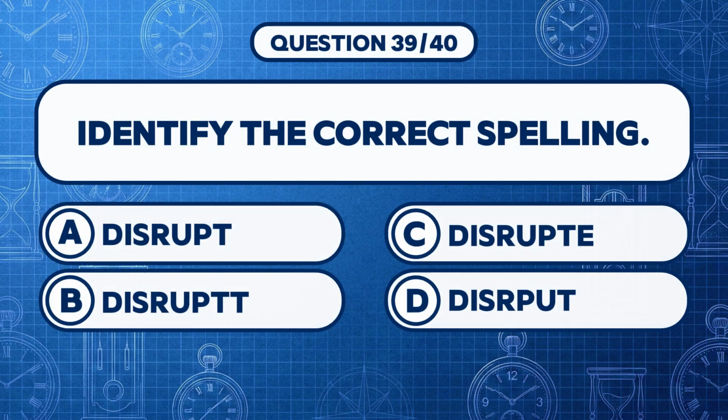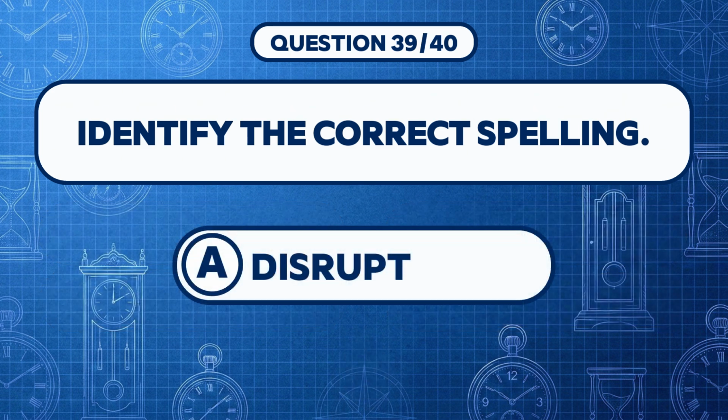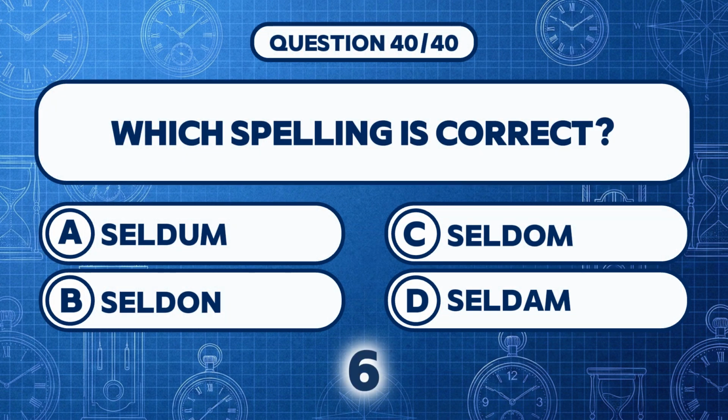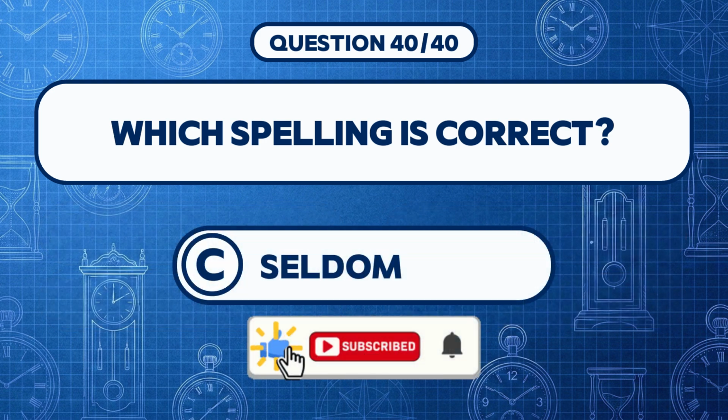Identify the correct spelling. Answer A, disrupt. Which spelling is correct? Answer C, seldom.